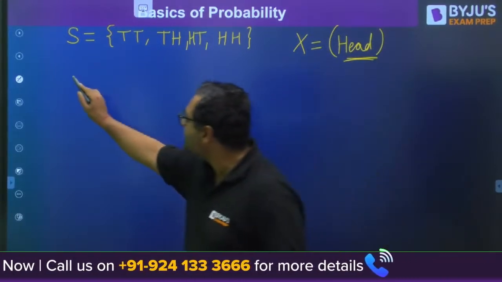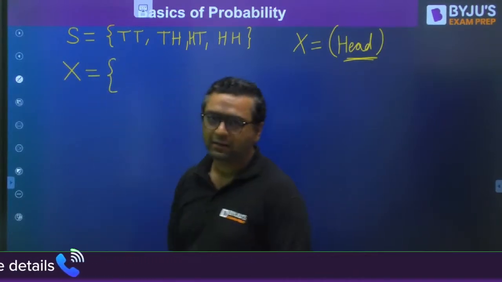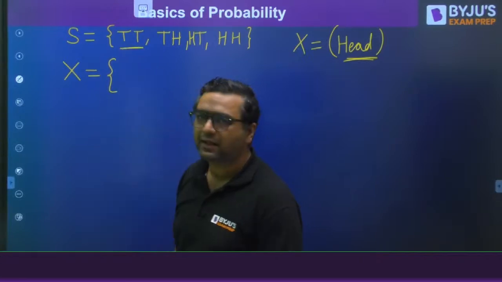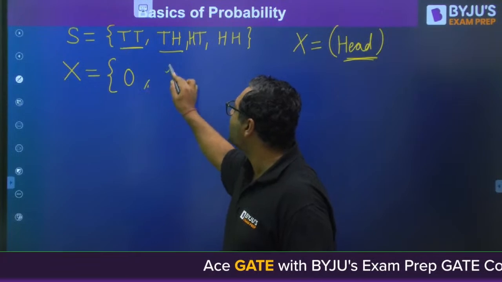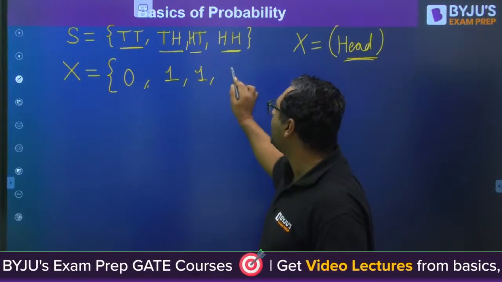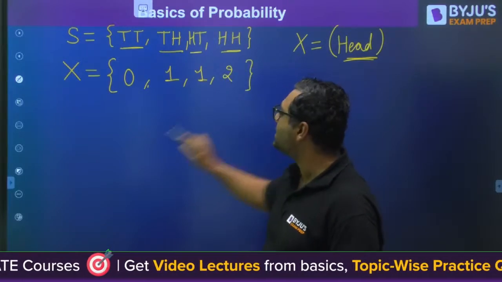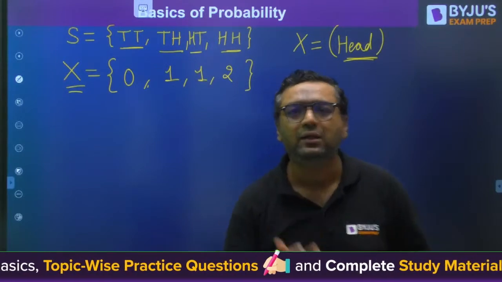So when you are talking about this random variable, if you are looking for head, can you tell me how many heads are there here? 0 heads. How many heads are there here? 1 head. How many here? 1 head. How many heads are there? 2 heads. So my dear, this is the random variable which is going to help us in mapping two things.